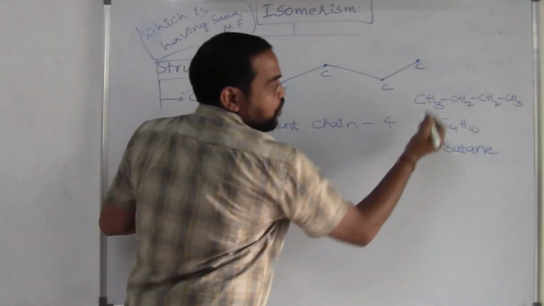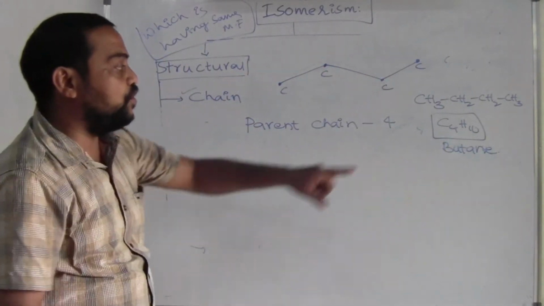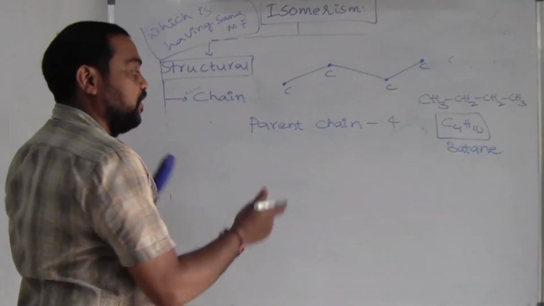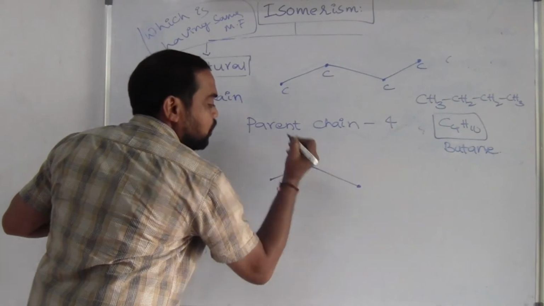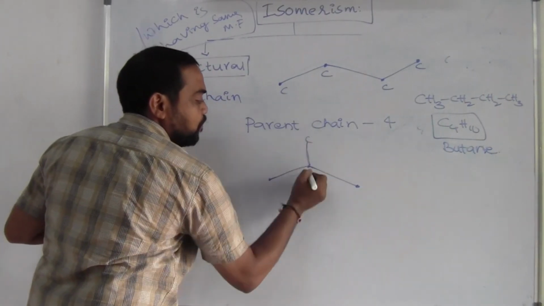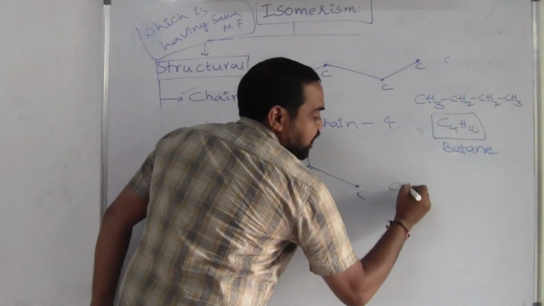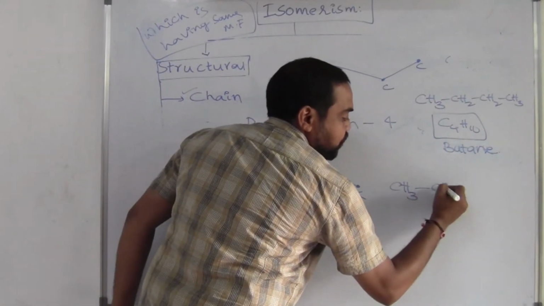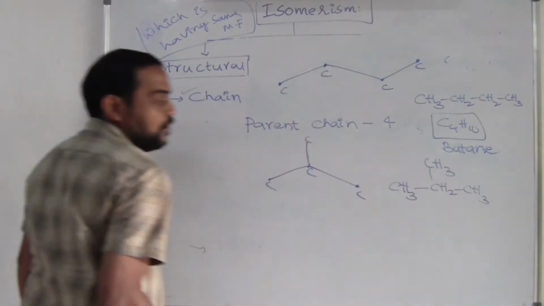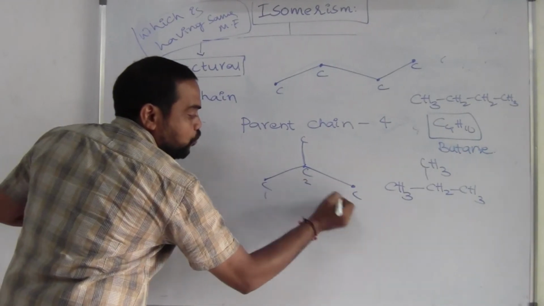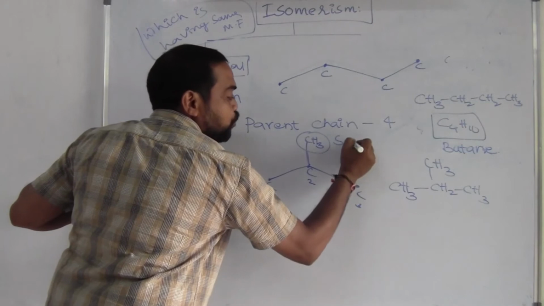Without changing the molecular formula, it is C4H10. I am going to write the next structure without changing this number, that is C4H10. That is 1, 2, 3. This is the structure, so 1 carbon, 2 carbon, 3 carbon and the 4th carbon. I am writing its condensed formula also, that is CH3, CH, CH3. One structure is here. Now in my parent chain there are 1, 2, 3 carbons. What about this one? This is CH3. It is named as a substituent.